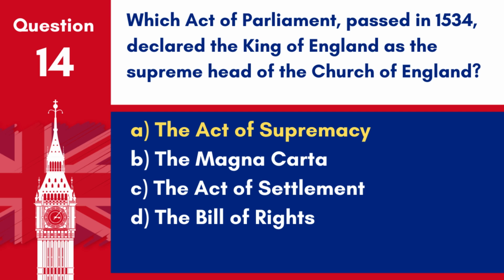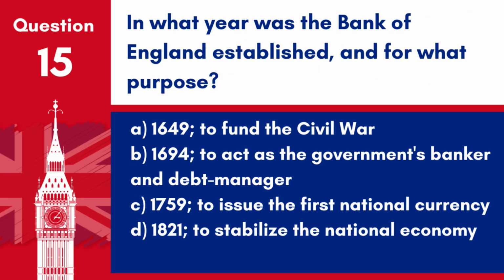The Act of Supremacy, passed in 1534, declared the King of England as the supreme head of the Church of England. Question 15. In what year was the Bank of England established, and for what purpose?